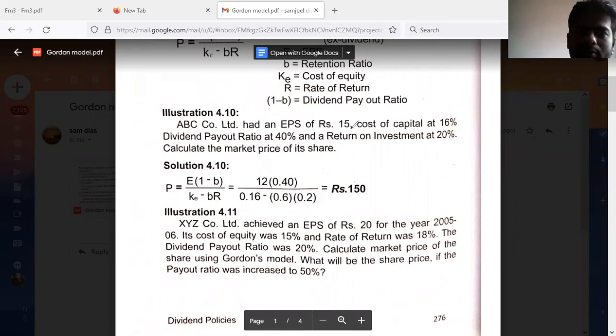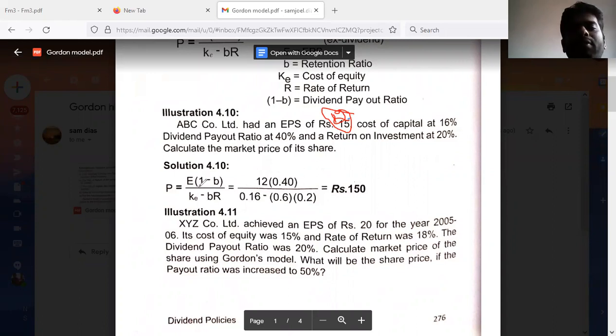So this is $12. Okay, instead of 15 you make it 12. So EPS is 12, cost of capital 16%, dividend payout ratio 40%, and return on investment is 20%.